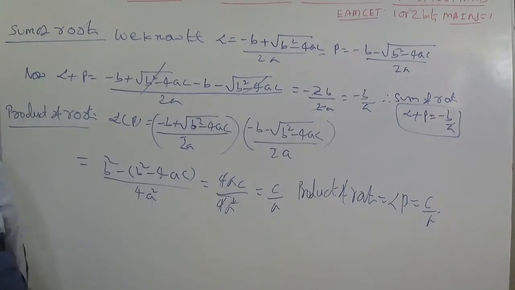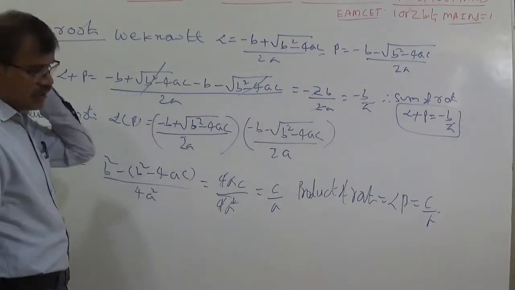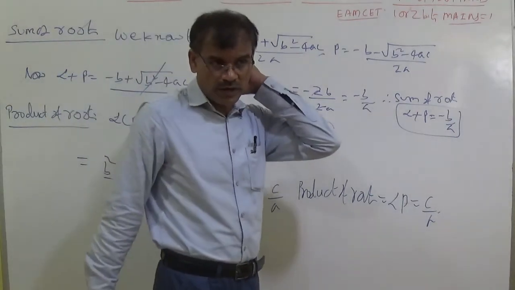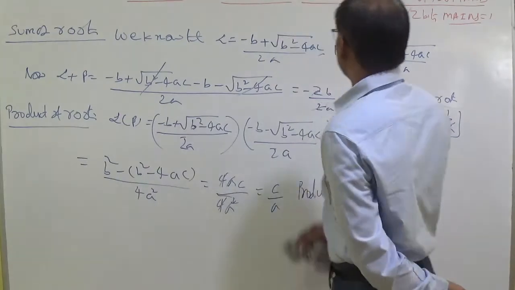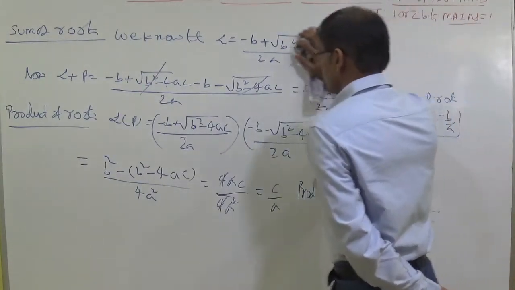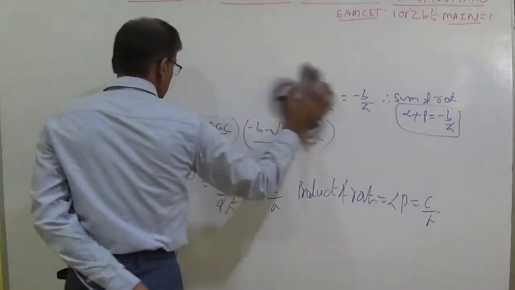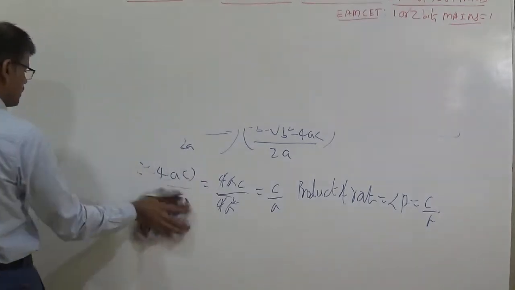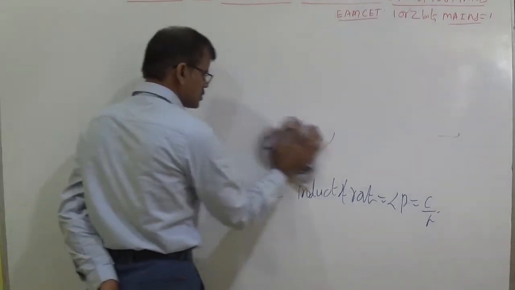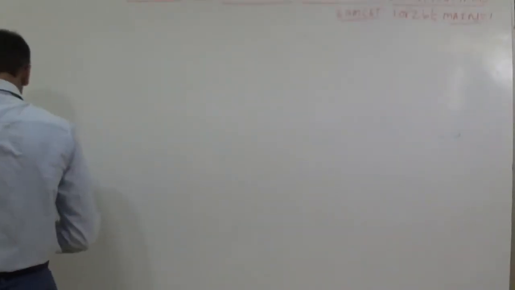Now we have learnt the definition of quadratic expression, quadratic equation, quadratic identity, root or solution or zero, and the sum of roots and product of roots. Let us discuss the nature of roots.